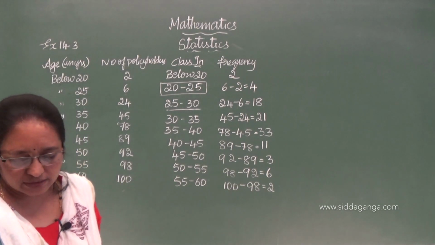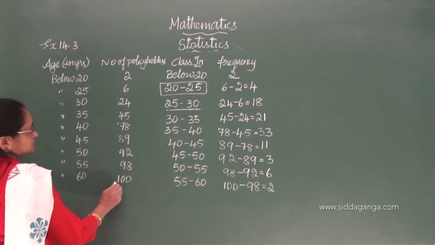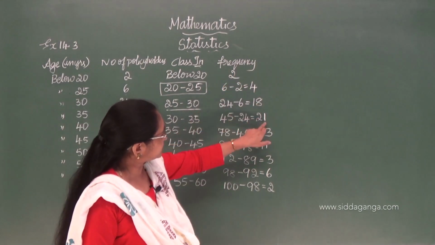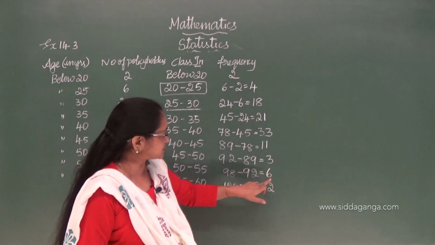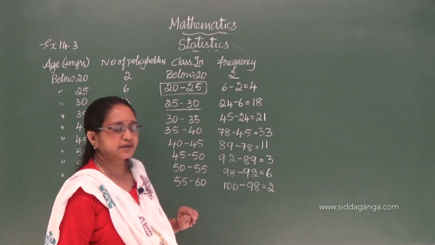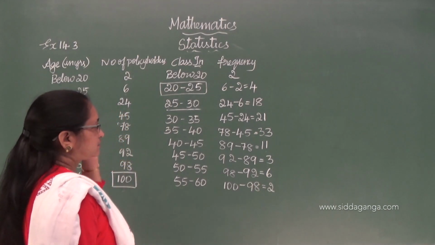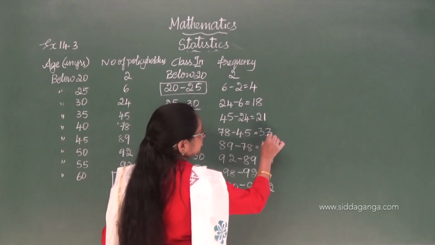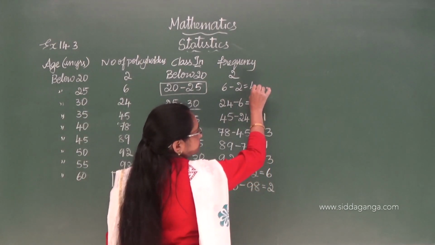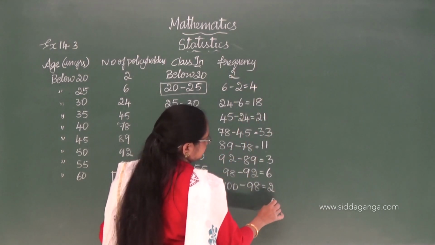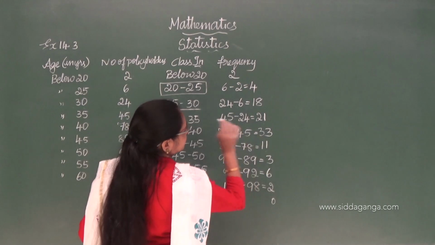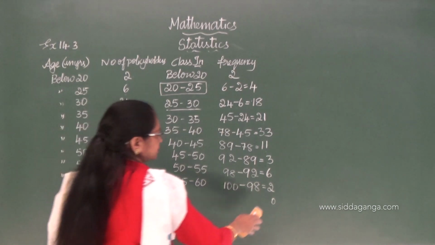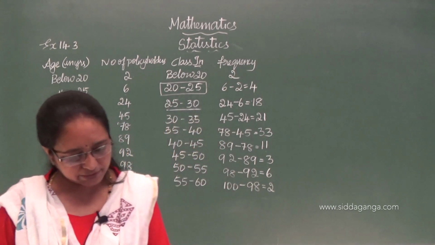N is equal to total N, only this you have to take. Or you add this: 2 plus 4 plus 18 plus 21 plus 33 plus 11 plus 3 plus 6 plus 2. You will get 100. Correct? See, 100 policy holders. They have given in the question also 100 policy holders.